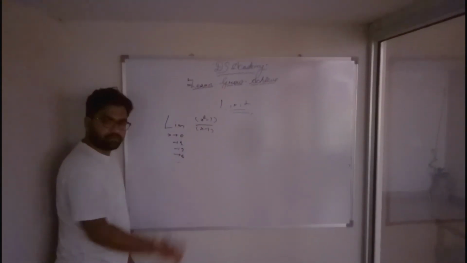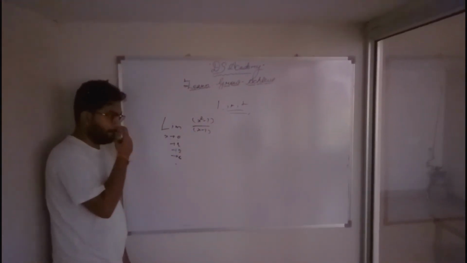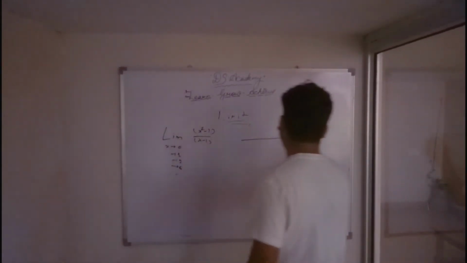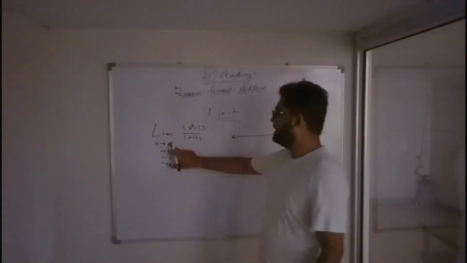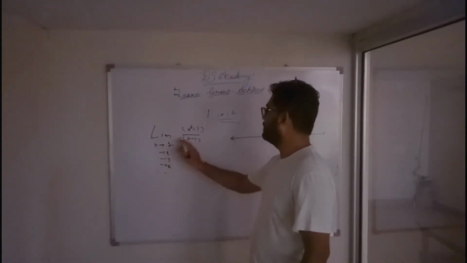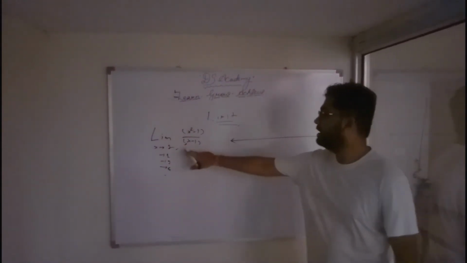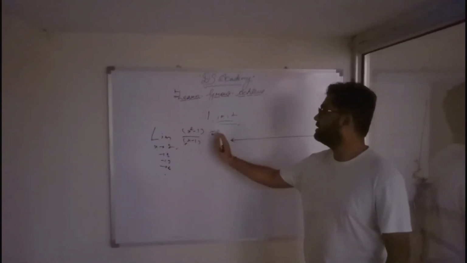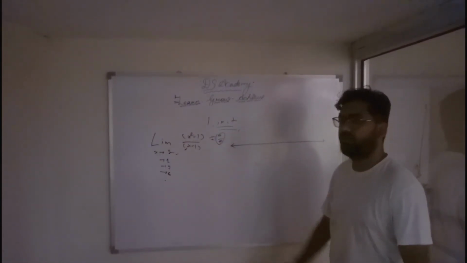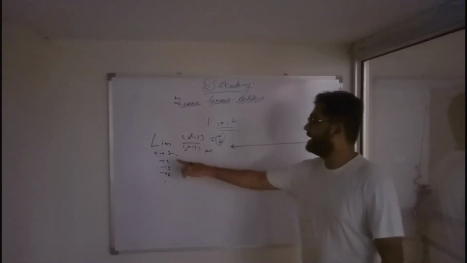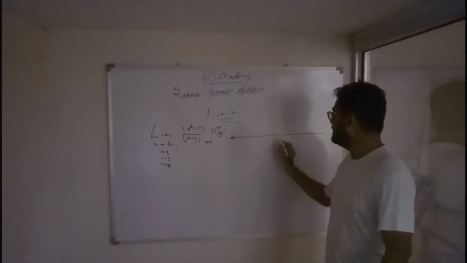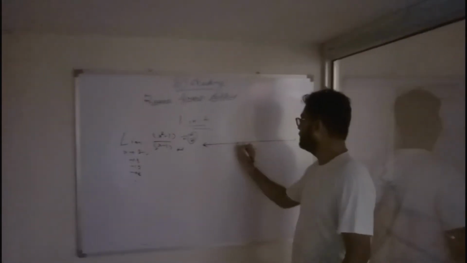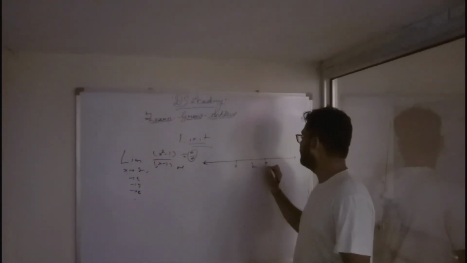Okay, minus 1 real number sign. So this is your straight line. If I say x tending to 1, because when the equation is evaluated at 1, it becomes 0 by 0, an indeterminate form, for x equal to 1. So when I say limit x pointing towards 1, that means we have 1 here, we have 0 here, we have 2 here.